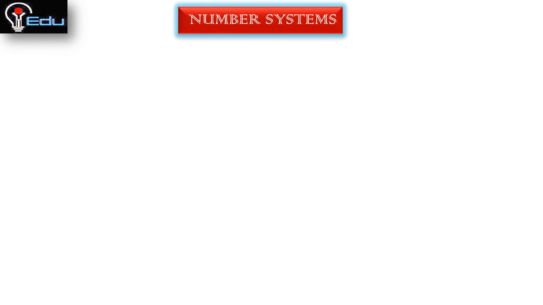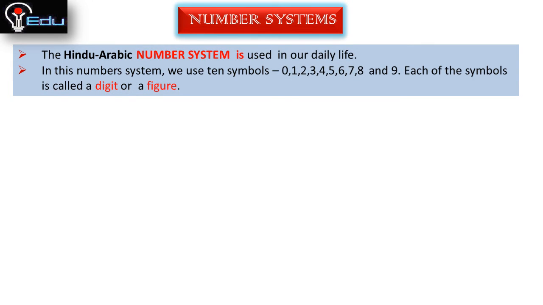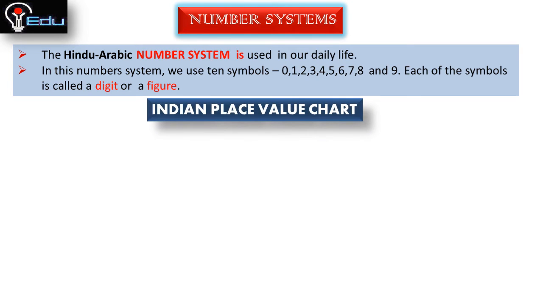The Hindu-Arabic number system is used in our daily life. In this number system we use 10 symbols: 0, 1, 2, 3, 4, 5, 6, 7, 8 and 9. Each of the symbols is called a digit or a figure. And we will see the Indian place value chart.